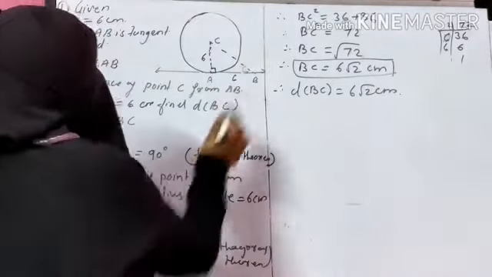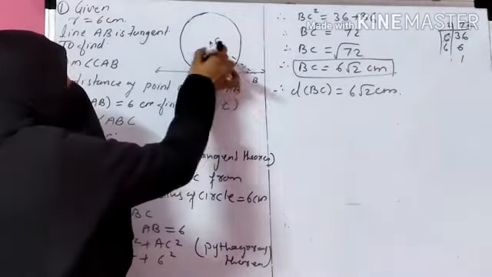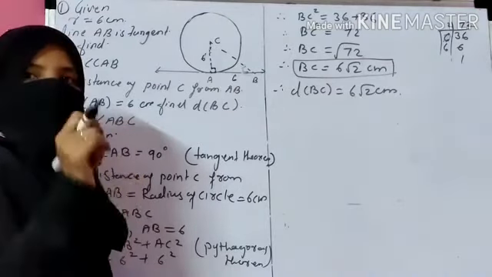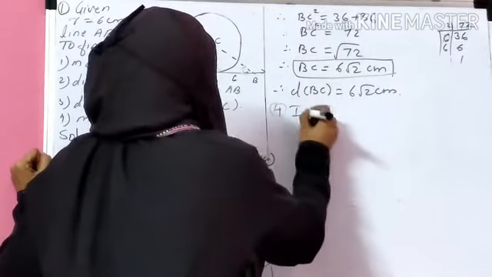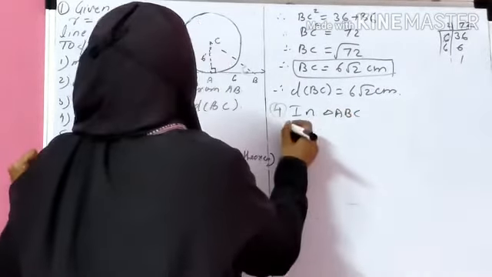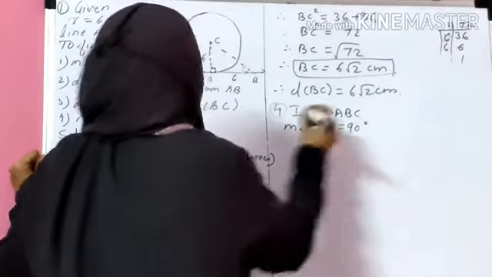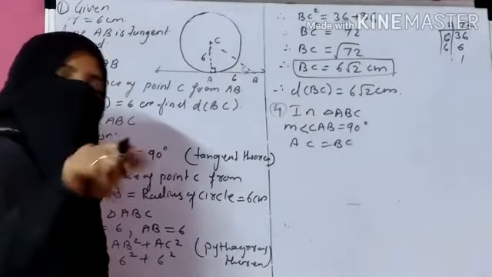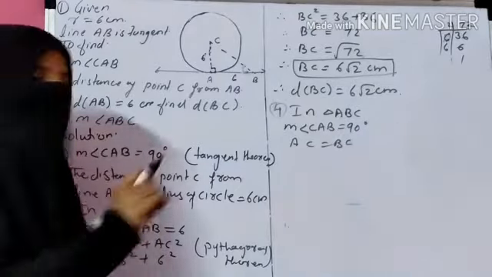Okay. Now observe this triangle. This triangle is a right angle triangle. One angle is 90 degree and two sides are equal. So that's why this triangle is called an isosceles right angle triangle. So fourth one, in triangle ABC, the measure of angle CAB is 90 degree and AC is equal to BC. One angle is 90 degree and two sides are equal. So that's why this triangle is an isosceles right angle triangle.